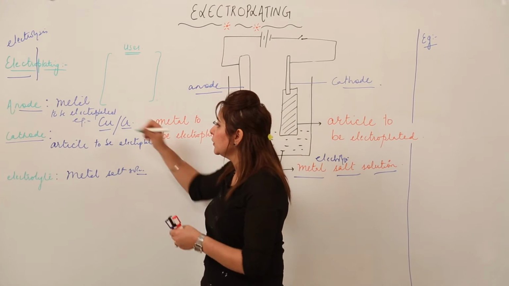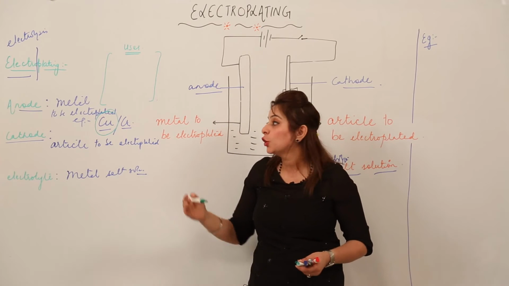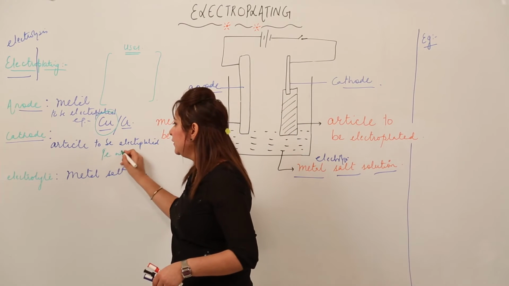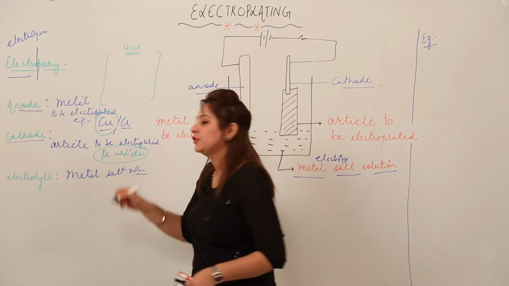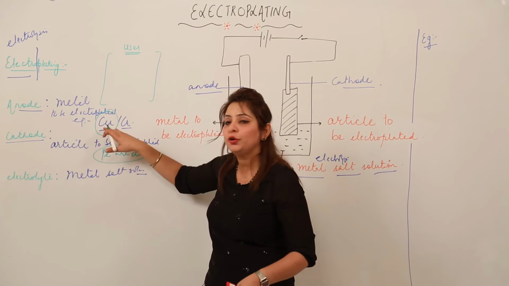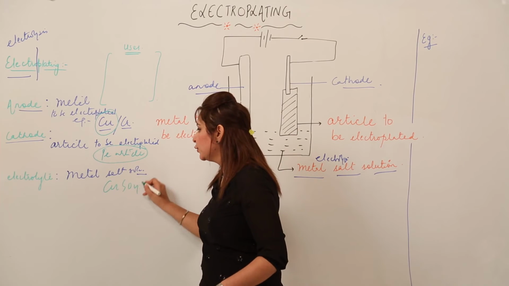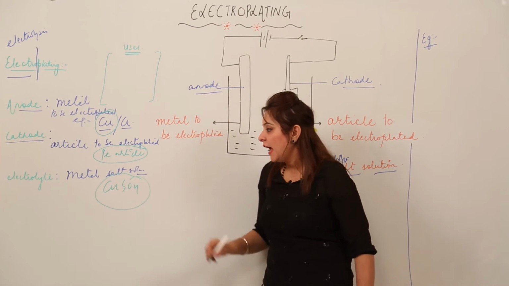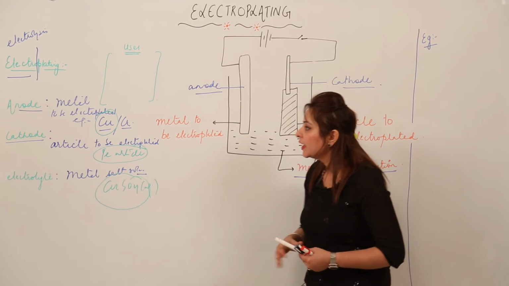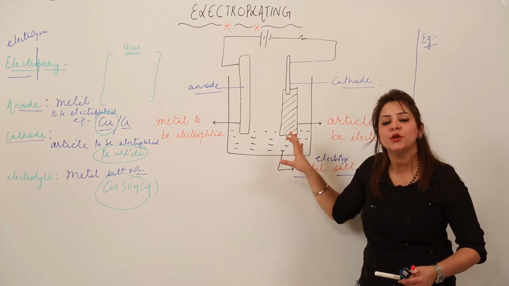So anode, suppose we will take of copper, like we wish to deposit copper on an iron article, right? So anode is made up of copper, and cathode obviously will be made up of the iron article which is to be electroplated. Again when we talk about the electrolyte, we know that we want to coat copper, so we need to have the copper salt solution. So let it be CuSO4, right? And CuSO4 is an aqueous solution, not a molten solution, it is an aqueous solution. So this is how we are taking anode, cathode and electrolyte for the case of iron, right?